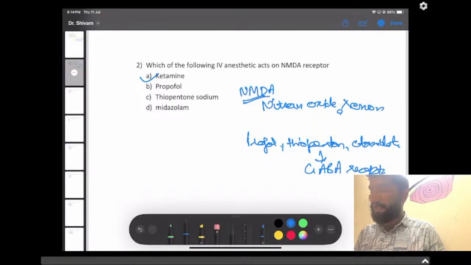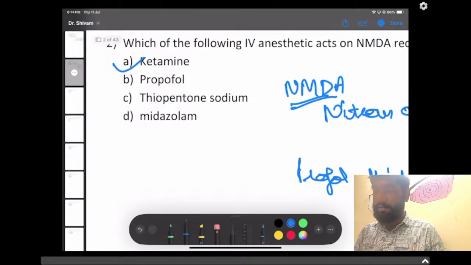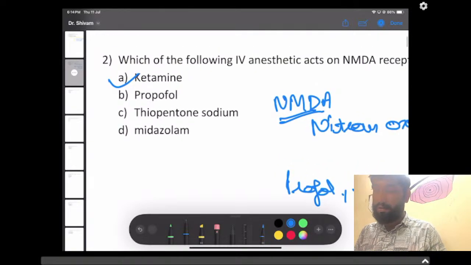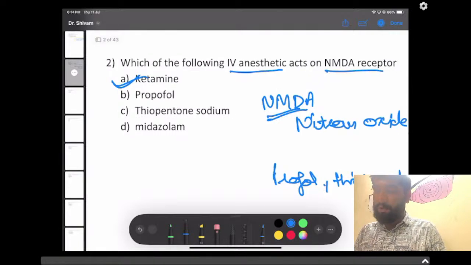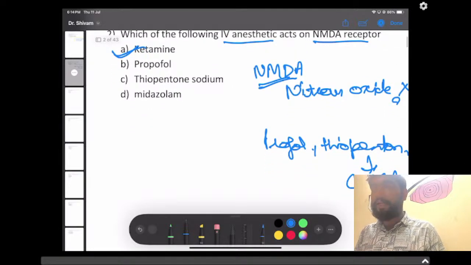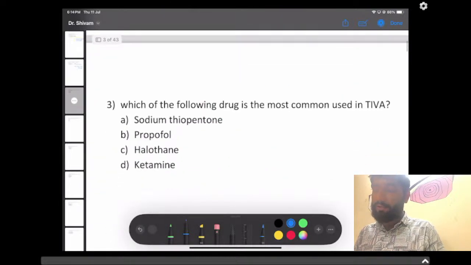So this was an easy question, or you can say a good question. The IV anesthetic which acts on the NMDA receptor is ketamine. I hope you have done it correctly. Now let's move to the next question.